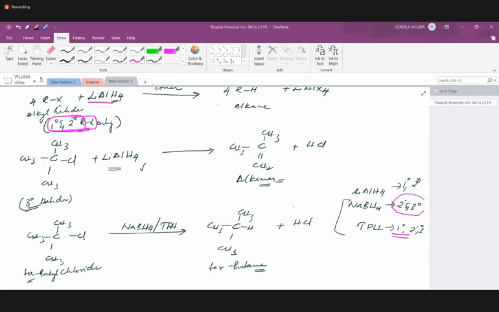alkanes, not alkenes. That's the reason why lithium aluminum hydride will not be utilized as a reagent for the reduction of tertiary alkyl halides. The reason is alkene will be formed. This is not our required reaction. To rectify that, we will be using sodium borohydride or TPH, triphenyl tin hydride. Lithium aluminum hydride reacts with tertiary halide and gives alkenes. That's the part you should remember.